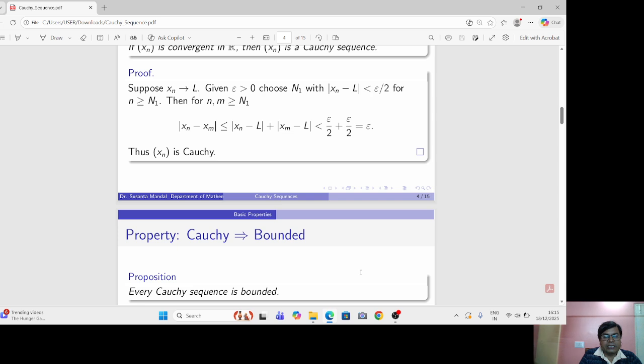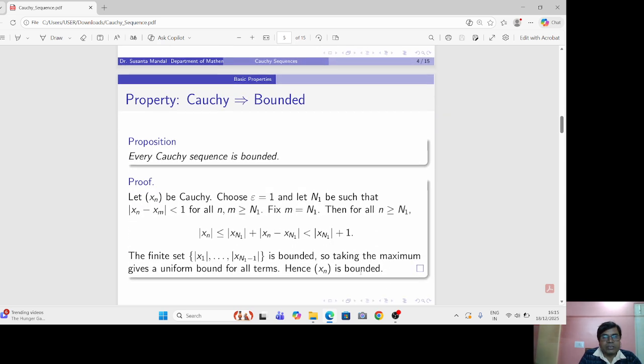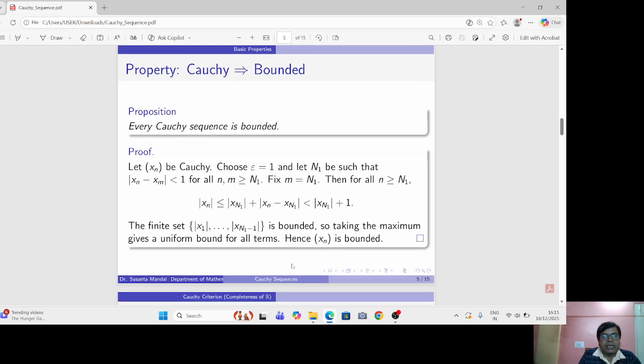Our next result is: every Cauchy sequence is bounded. Therefore, Cauchy implies bounded. Here we assume that xn is a Cauchy sequence. Choose epsilon equal to 1. Then by the definition of a Cauchy sequence, there exists a natural number n1 such that |xn - xm| < 1 for all n, m greater than or equal to n1. Fix m equal to n1. Then for all n greater than or equal to n1, |xn| < |x_n1| + 1.